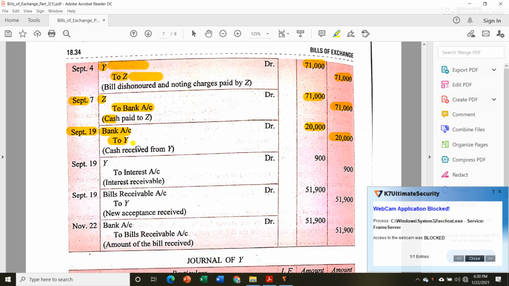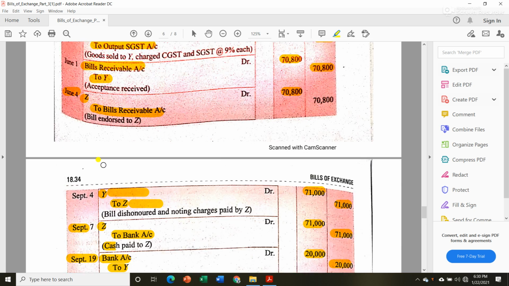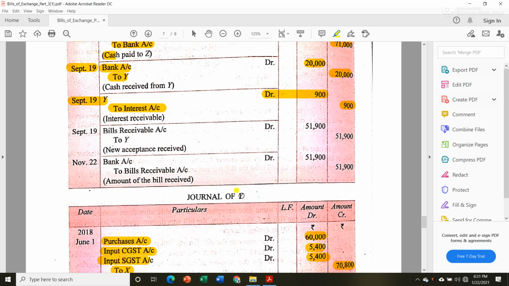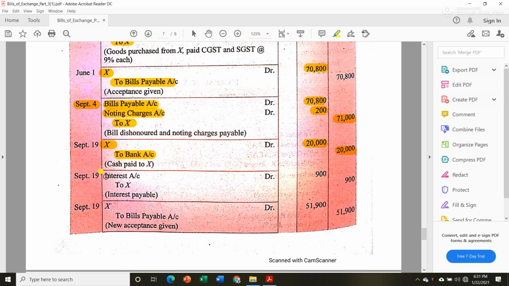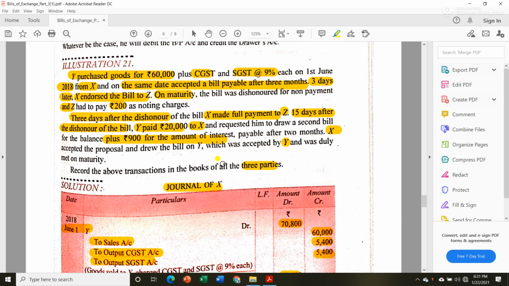So for that also there will be an entry in the book of X. Y, he charged 900 as interest, so bank account debit to interest account, 900. Then in the book of Y also there will be an entry: interest account debit to X, interest payable rupees 900. Then let us see what happened. Payable after 2 months. X accepted the proposal and he drew the bill on Y. That means he made a new bill and it was accepted by Y and was duly met on maturity.